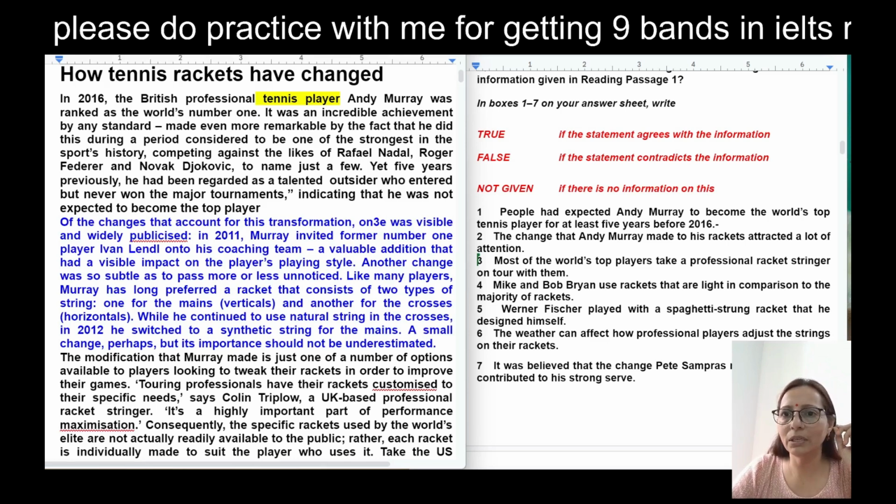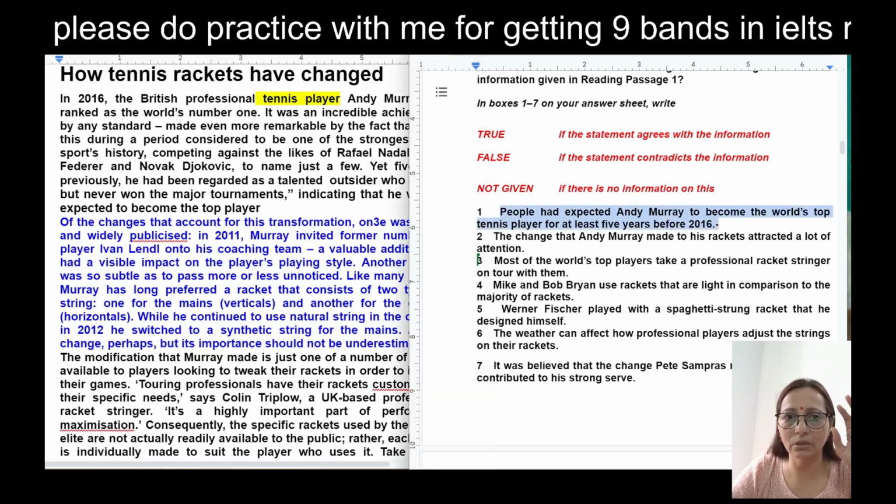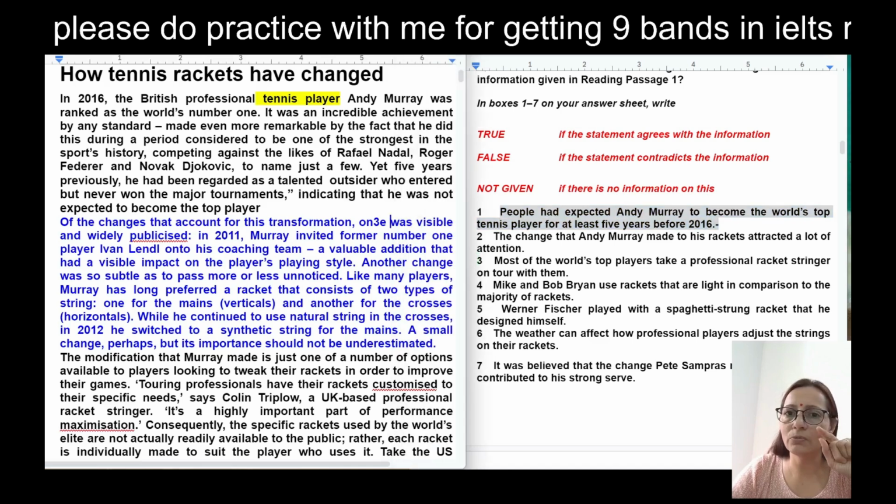If the statement agrees with the information, what is the statement? So this is the statement they are talking about. Okay. So this is the statement and with the information. Where is the information? Information we will get in the reading passage. Paragraph by paragraph we will find the answer, and definitely, first we will read the statement, we will try to understand its meaning and come out with one or two keywords. So here you can just underline on your screen or you can just write the keywords.